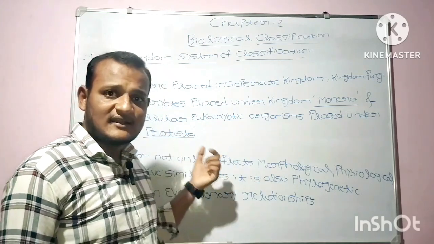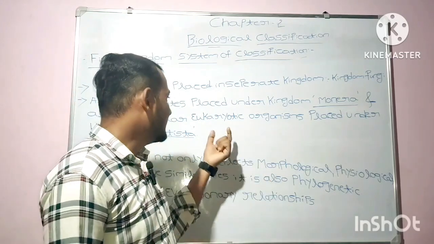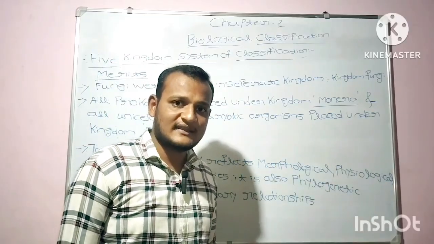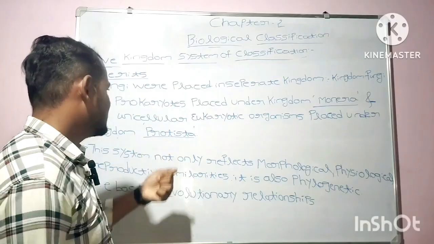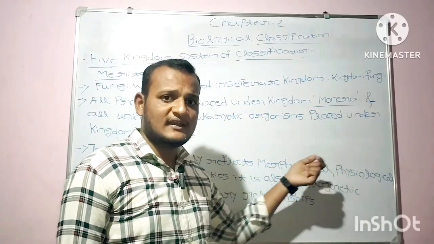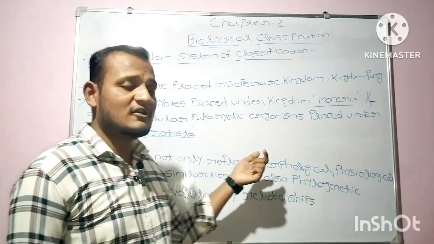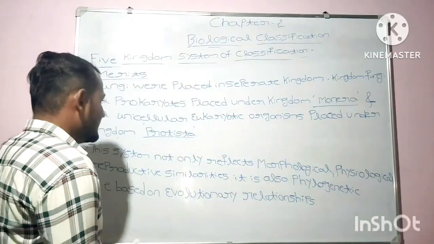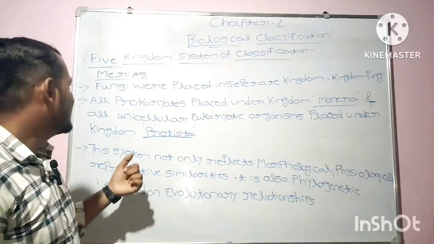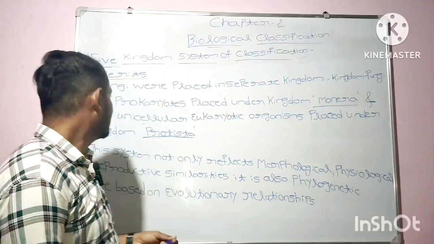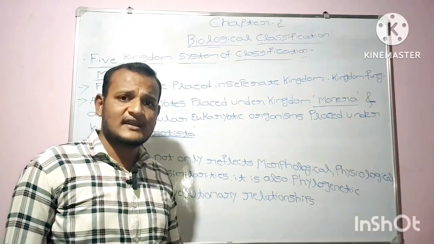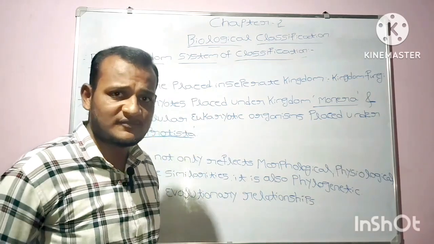The organisms that are composed of a single cell and having a true nucleus are placed under the kingdom Protista. All the prokaryotes are placed under kingdom Monera and all the unicellular eukaryotic organisms are placed under the kingdom Protista. I hope you have cleared about the concept of merits also.